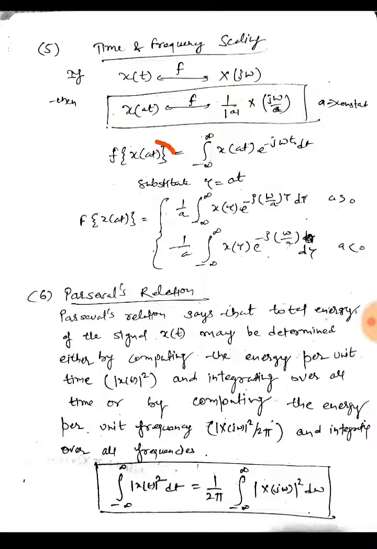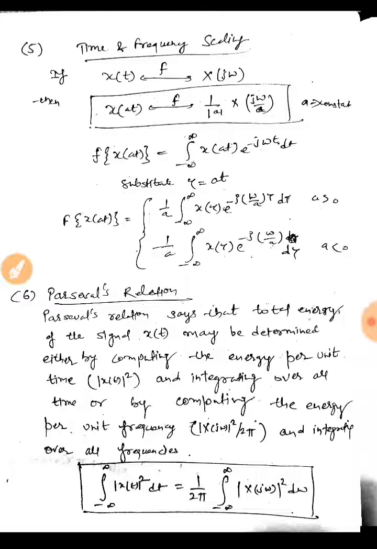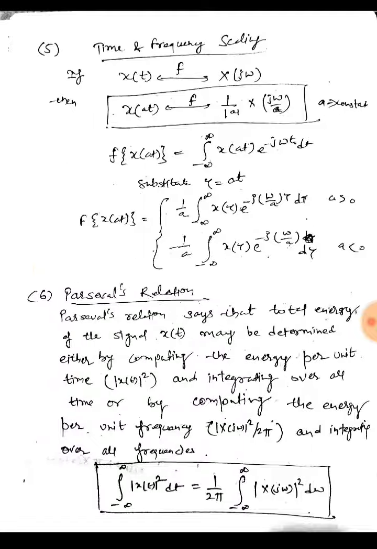If I take the Fourier transform of x(at), it becomes the integral of x(at) e raised to power minus j omega t dt. If I now substitute tau as at, the limit also changes, and it will be integrated in terms of d tau. So it becomes x(tau) e raised to power minus j omega by a tau d tau for a greater than 0, and this signal for a less than 0.